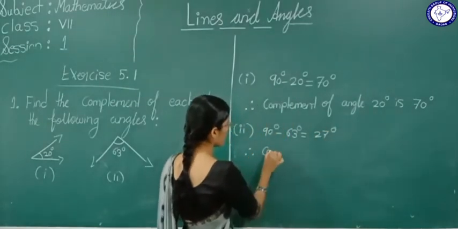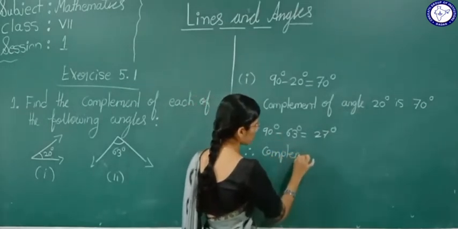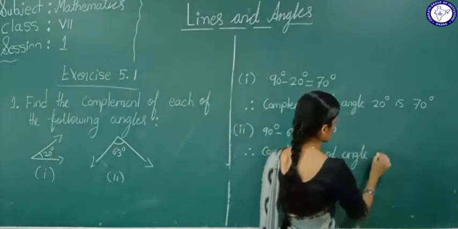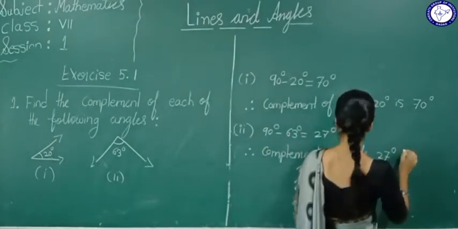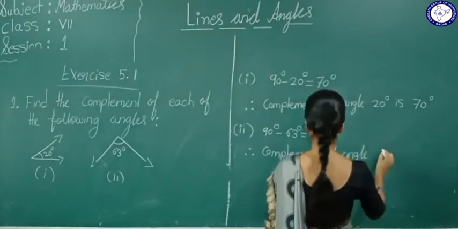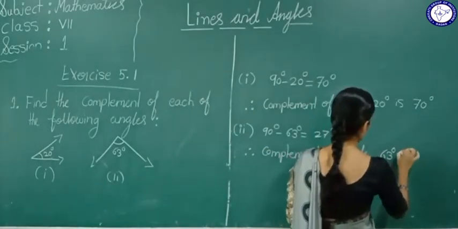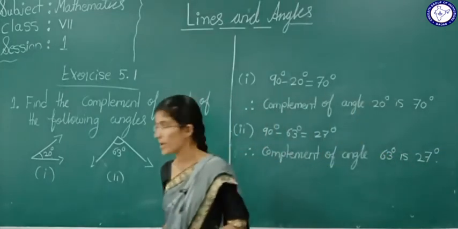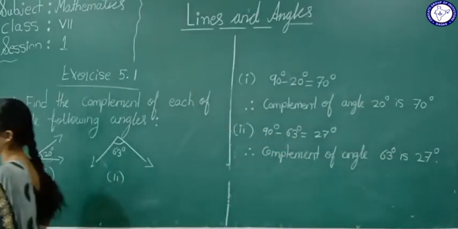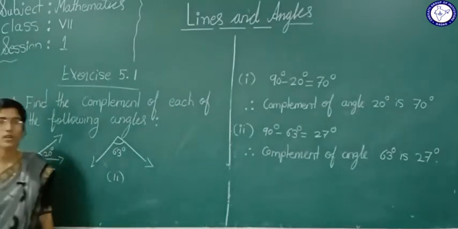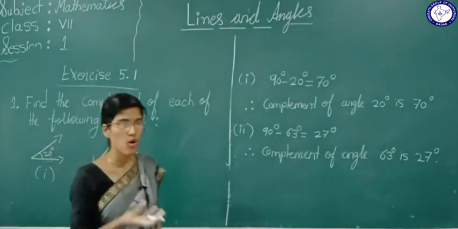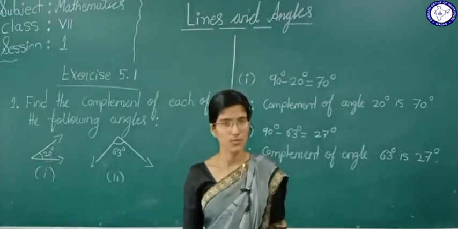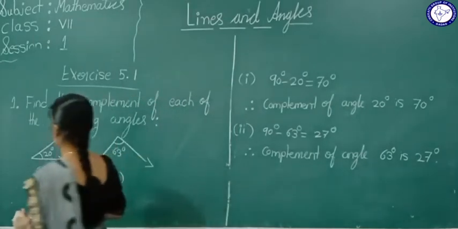Therefore, complement of angle 63 degree is 27 degree. Okay, complement. Say if they told to find the complement of 30 degree, what do we have to do? 90 minus 30. If they ask the complement of an angle, you simply do 90 minus that angle. Okay. Next we see the second main.